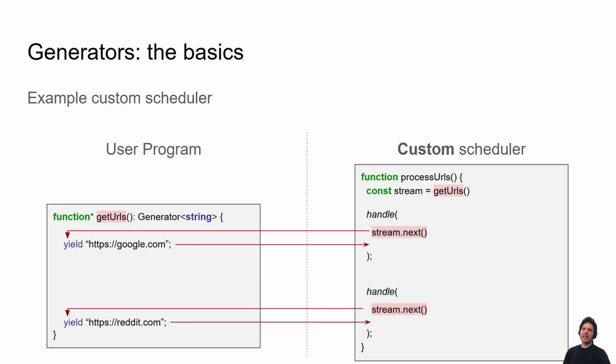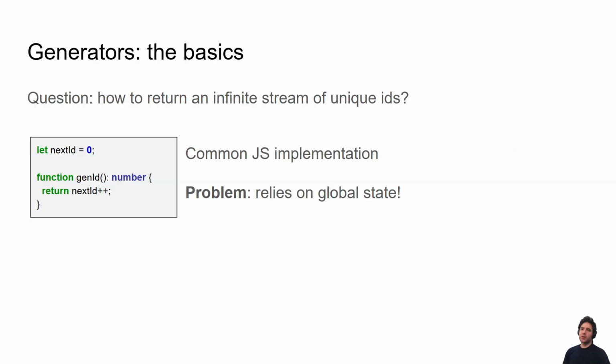So you can kind of see an example of this where we're writing our own custom scheduler that first initializes our function, and it says, okay, run the next part of the function. It goes in, it gets google.com, comes in, handles it. And it says, okay, now give me the next part of the function. It goes in, calls it, resumes. Right, so it allows us to build our own custom scheduler. So let's see some other examples of this so you kind of get more of an intuition.